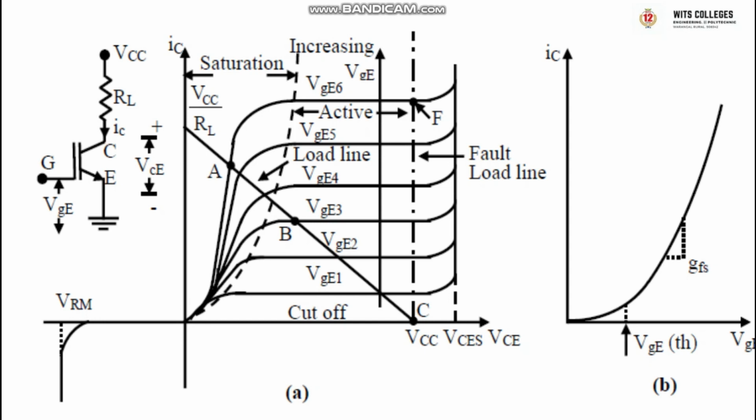If VCE is negative, junction J2 blocks the voltage. Transfer characteristics are similar to MOSFET, and output characteristics or VI characteristics are similar to BJT. IGBT is the combination of BJT and MOSFET, so VI characteristics are similar to BJT and transfer characteristics are similar to MOSFET.